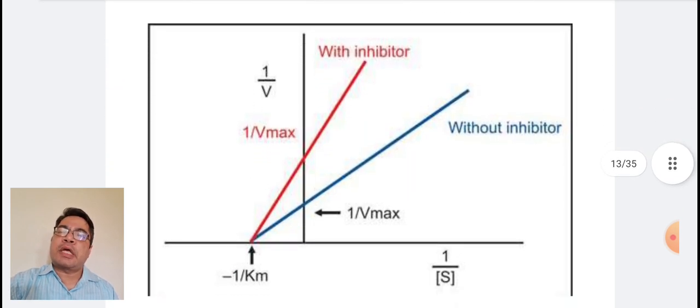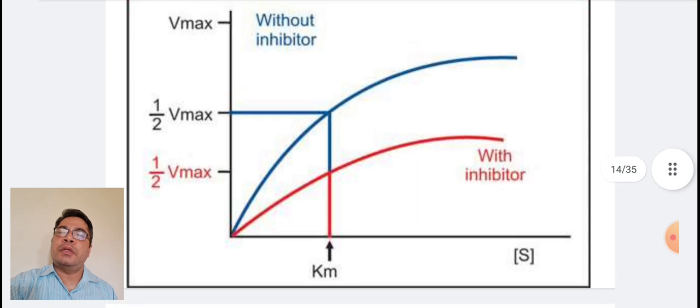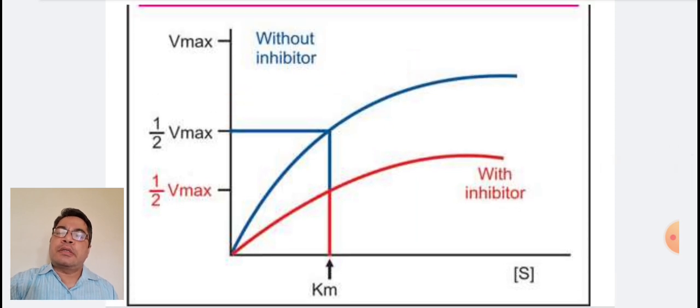Here in this graph we can see that 1 upon S, substrate concentration, is plotted against 1 upon velocity, where Km value is the same but the Vmax value changes with inhibitor and without inhibitor. Here substrate concentration is plotted against velocity, where Km value is the same but Vmax value changes with inhibitor and without inhibitor.